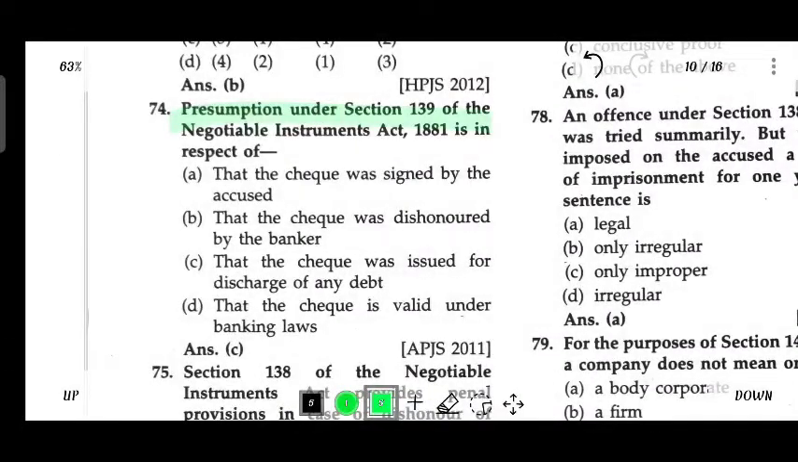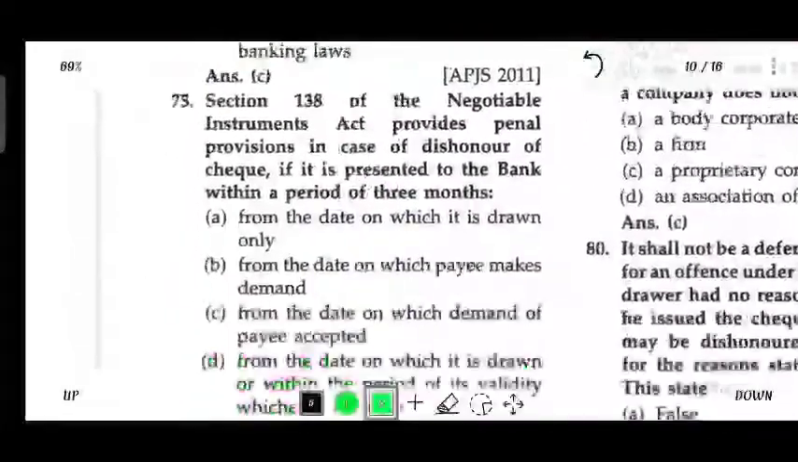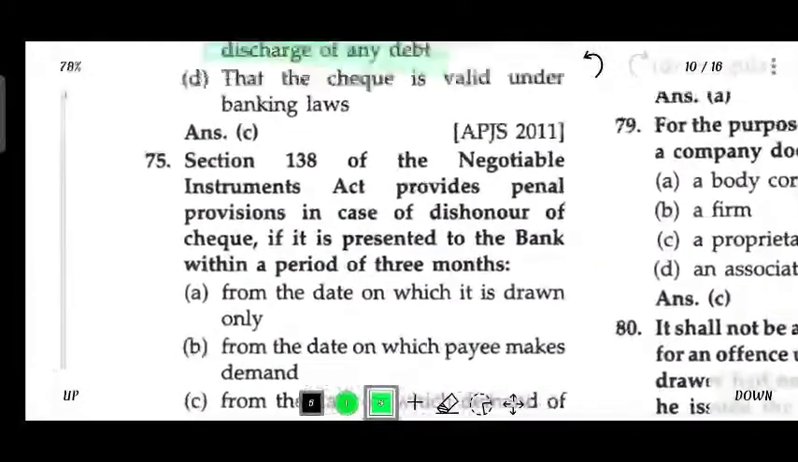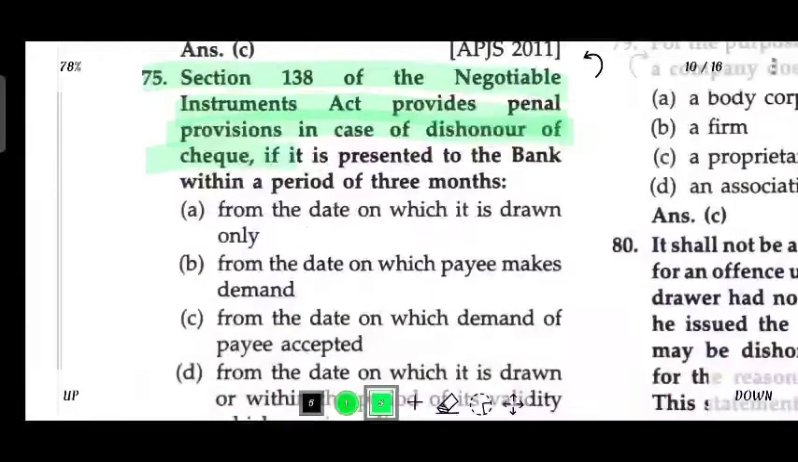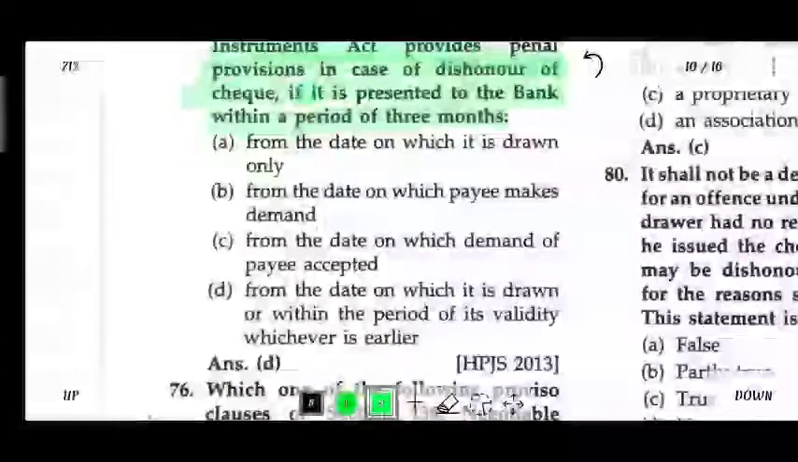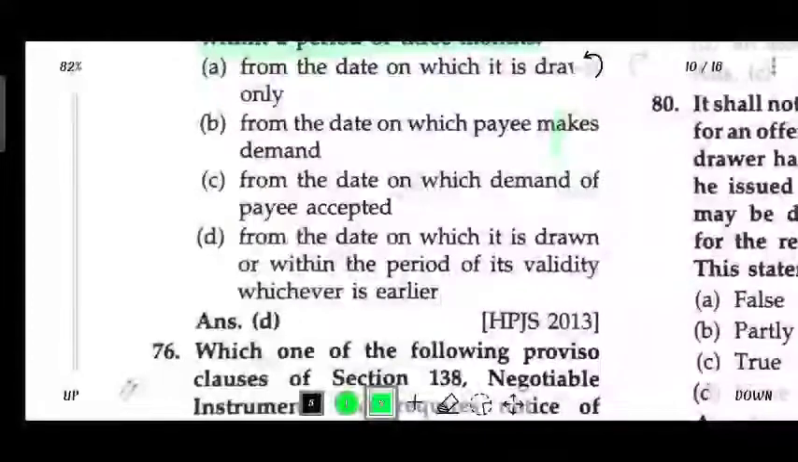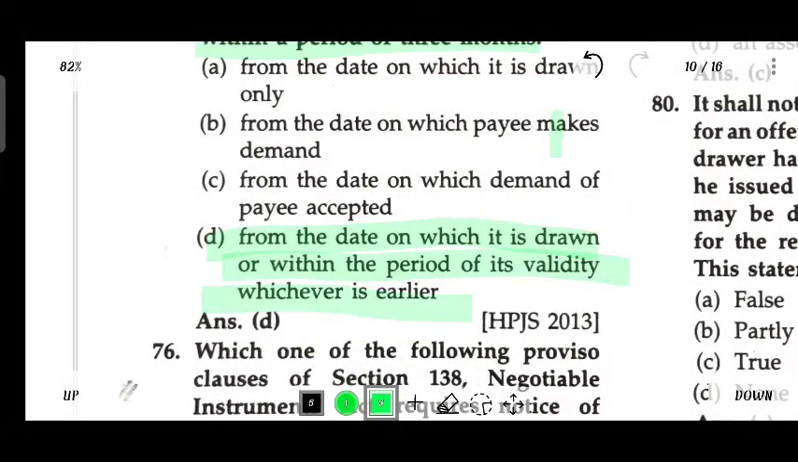Punishment under section 139 of NIA is in respect of any of the check issued in discharge of any debt. Section 138 of NIA Act provides a penal provision in the case of dishonor of check if it is presented to the bank within the period of 3 months from the date on which it is drawn or within the period of its validity, whichever is earlier.